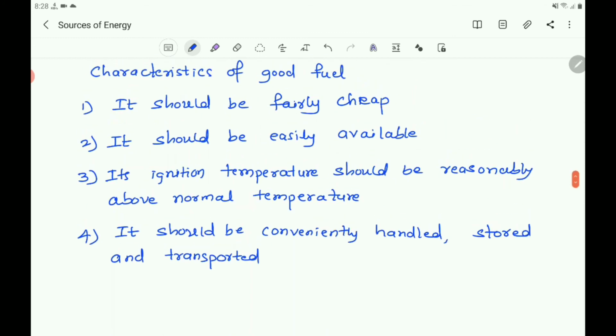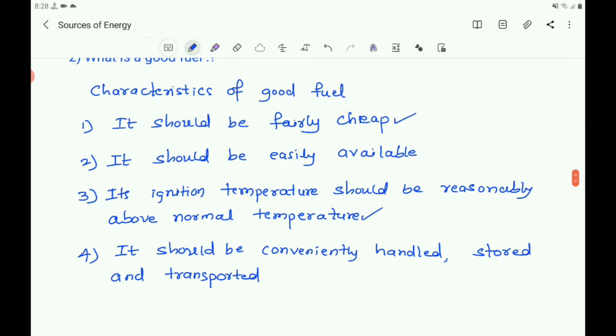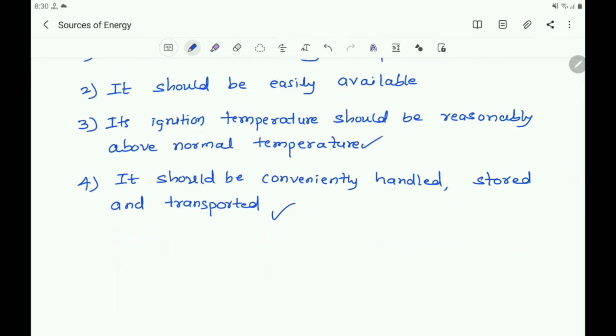So these are the characteristics of a good fuel. It must be easily available and fairly cheap. It should not be costly, and its ignition temperature should be reasonably above normal temperature. If it is equal to the normal temperature, you can't handle it at room temperature, since it ignites at that temperature only, so it is difficult to handle. So it should be conveniently handled, stored and transported.